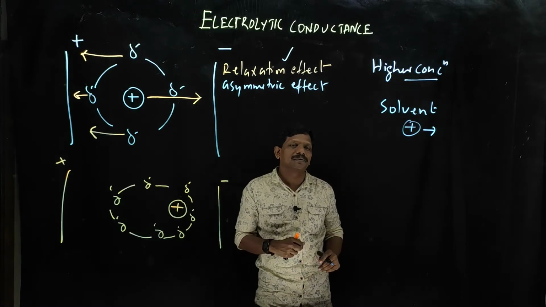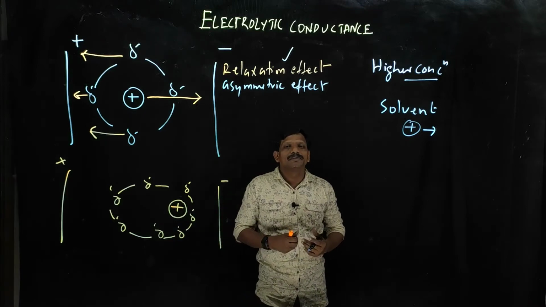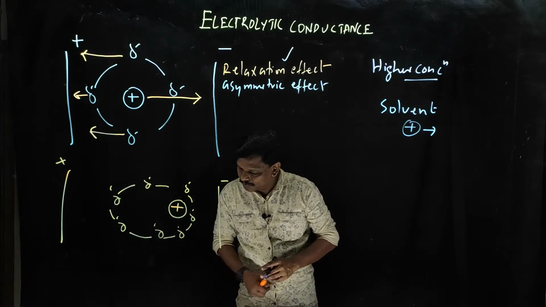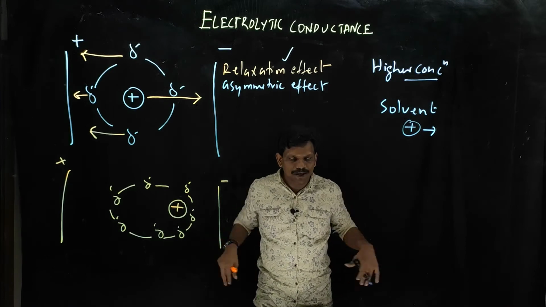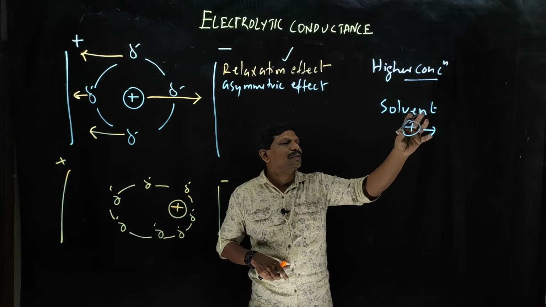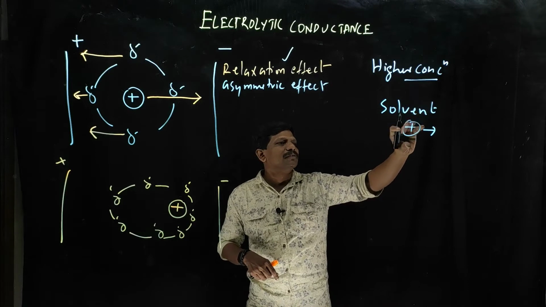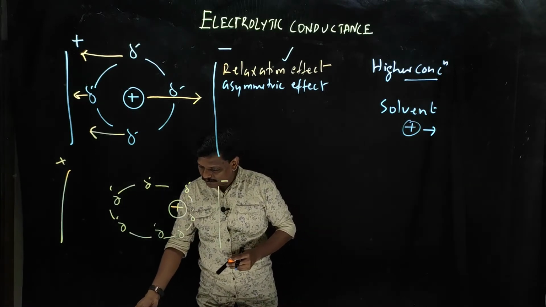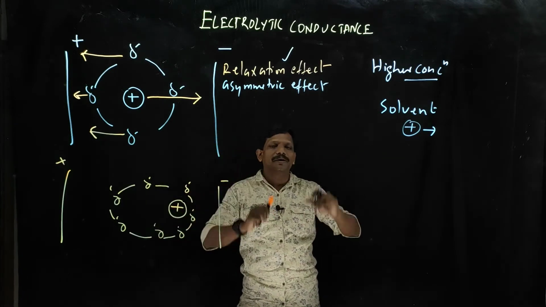for discharging. It is just like swimming against a counter current. Just like this, the ion is swimming and the solvent is making a very good resistance. So that difficulty is there, and it actually slows down the ions.